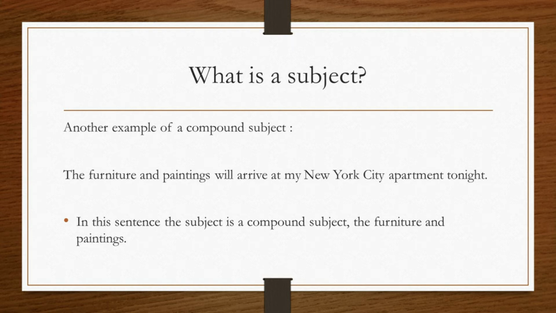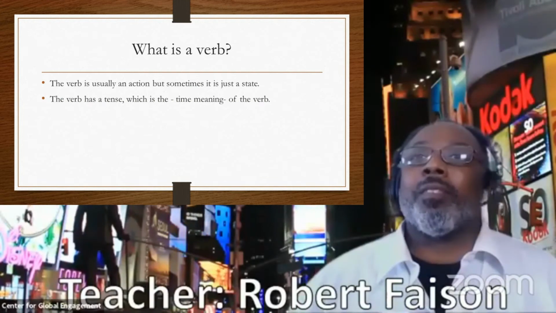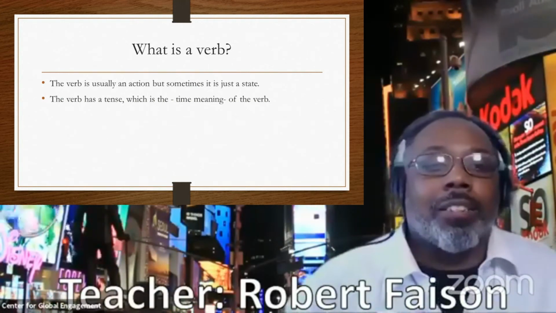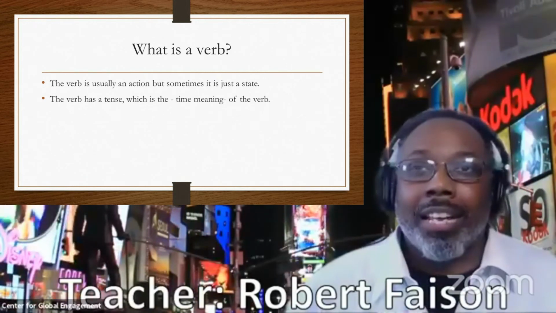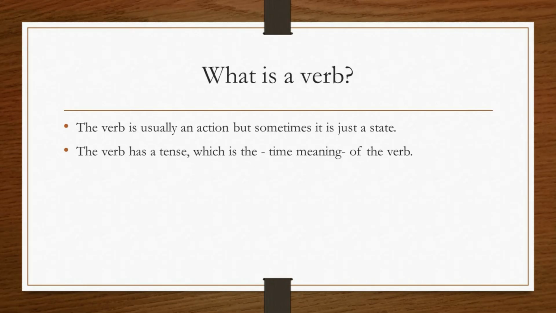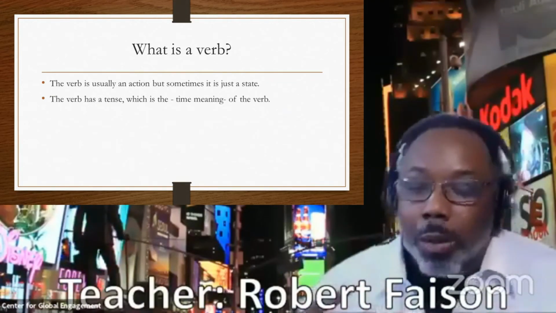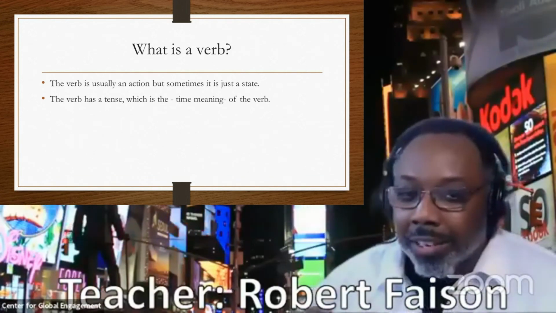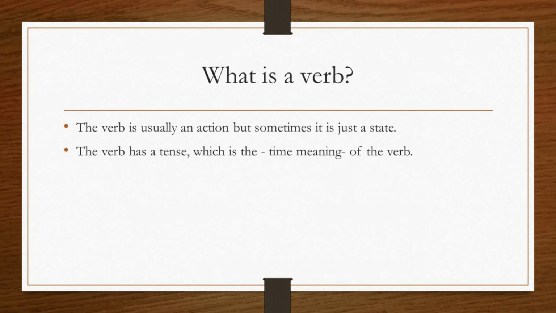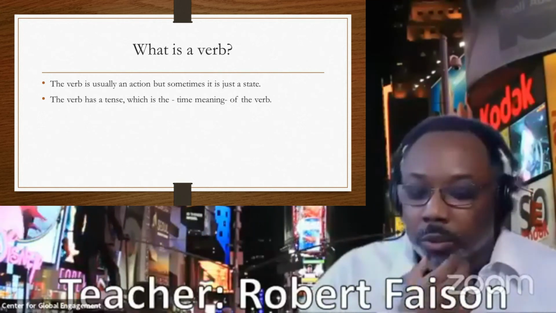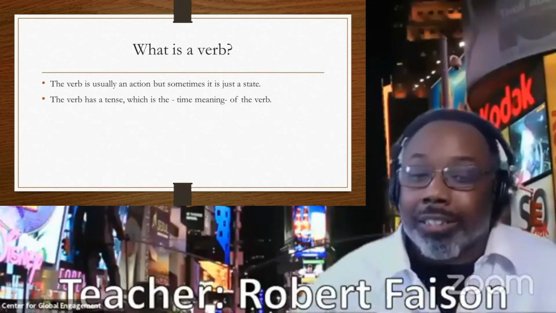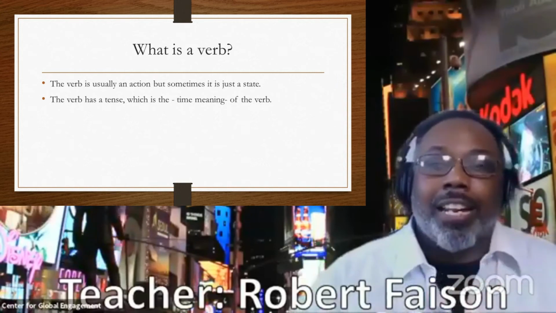The next sentence we're going to go over is this. The next question is, what is a verb? A verb is usually an action. That's what people are used to when we talk about verbs, something that someone does. But sometimes it's just a state. When we get further into this series, we're going to understand more of what a state is, but I'm going to give you a little bit of a hint here.